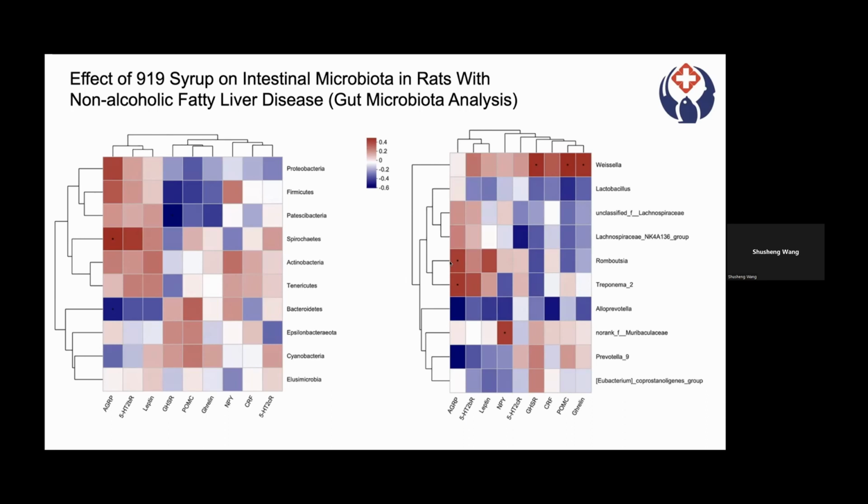In summary, 919 syrup has therapeutic effects on NAFLD by regulating feed intake, body weight, and the balance of intestinal microbiota, and is a promising therapeutic drug for treatment of NAFLD.